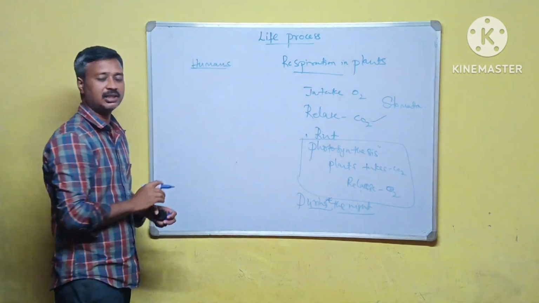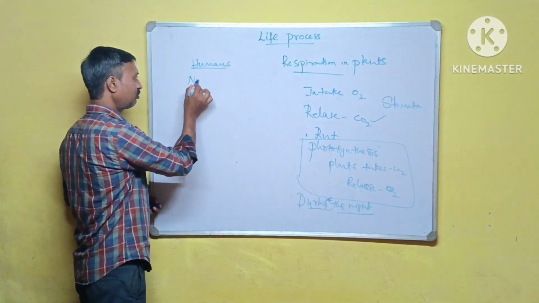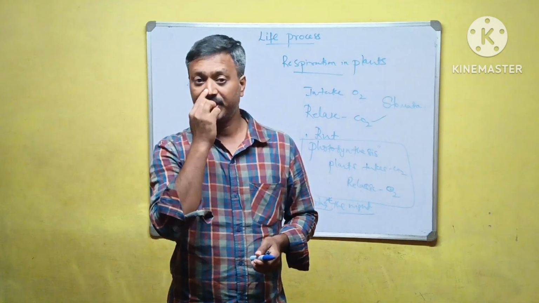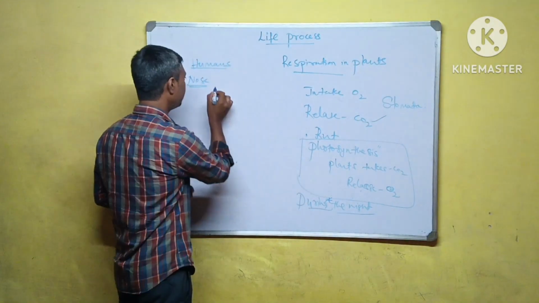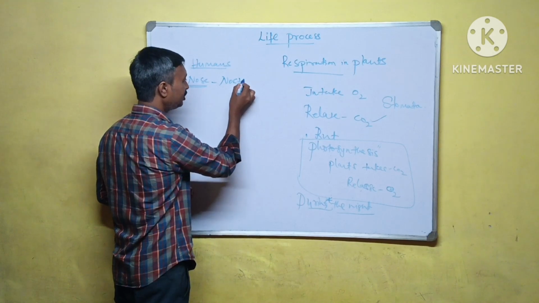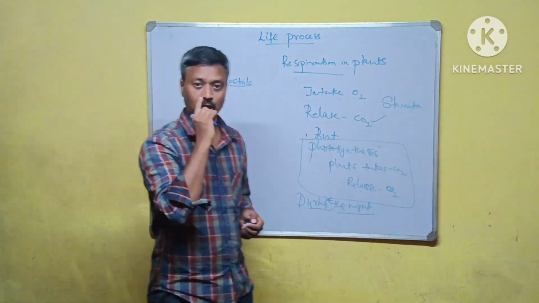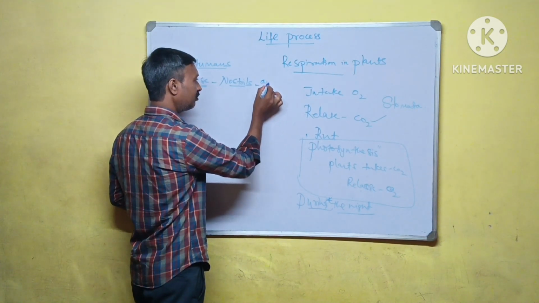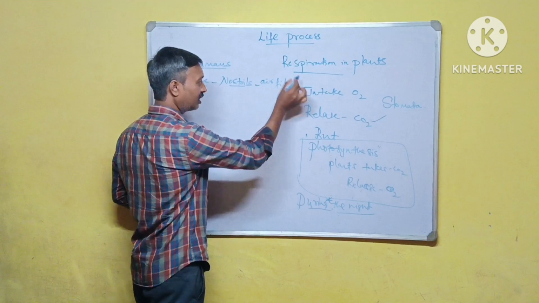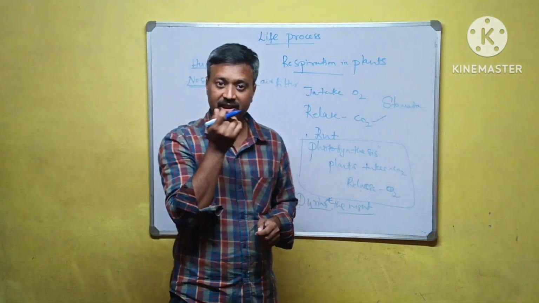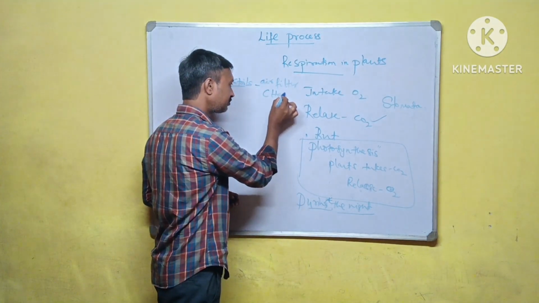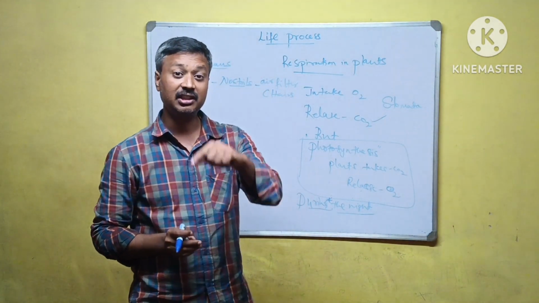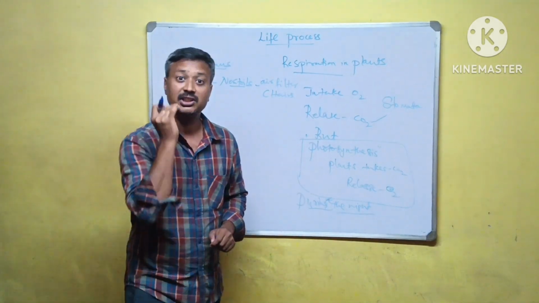Now, respiration in humans. Respiration starts from the nose. The nose is the respiratory beginning. We have two nostrils. The nostrils act as an air filter. The nostrils have hairs, which filter the air and avoid the entry of dust.